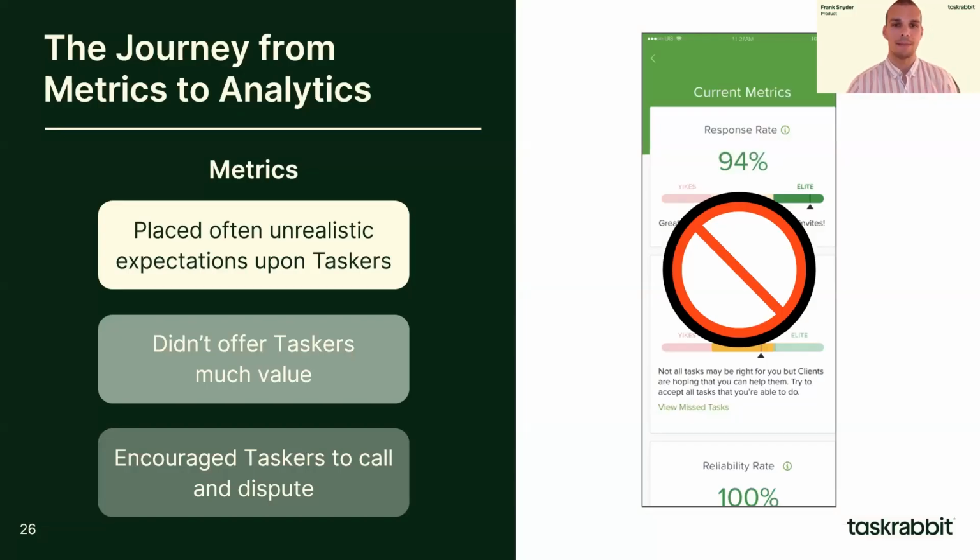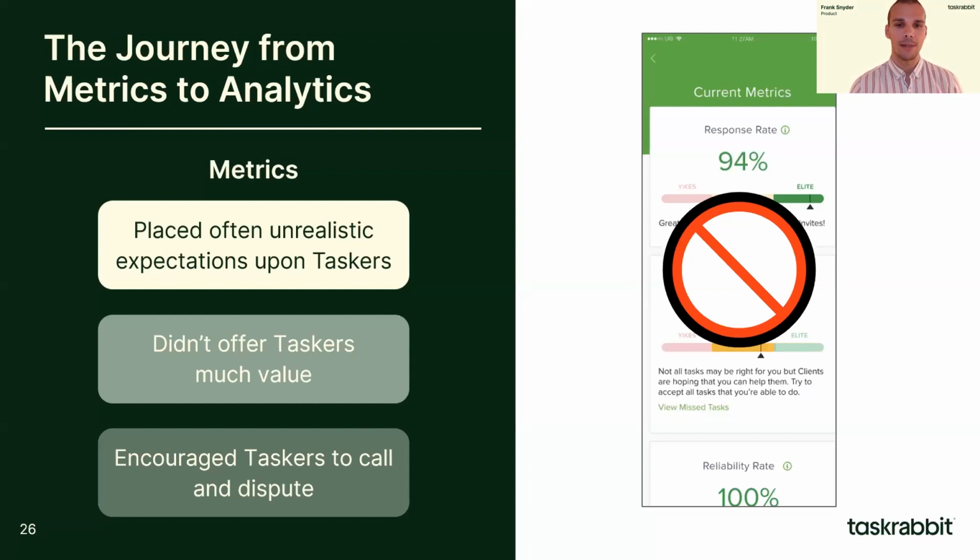Thinking about the journey from metrics to analytics, we saw that the old metrics could be improved. I'm sure more than a few of you have been dinged because you didn't respond to a new invitation while working on another task, or if you had to cancel because you didn't have the right tools for the job. They were sometimes unrealistic, like I mentioned with the response time. They didn't offer Taskers much value and encouraged Taskers to call customer support and dispute metrics. That wasn't a great experience for anyone, and we knew we needed to improve it.